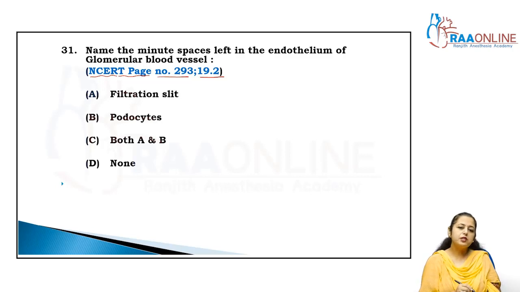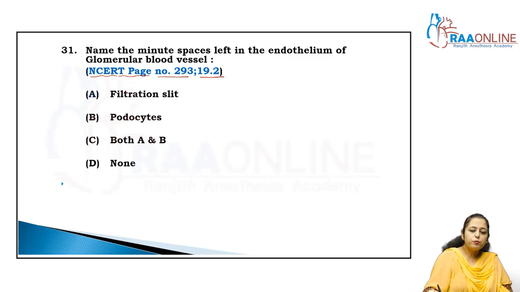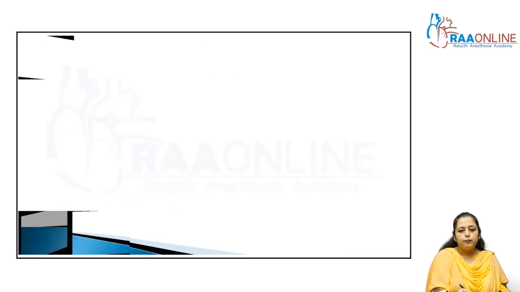Again, that mistake: minute spaces left in endothelium of glomerular blood vessels. So the filtration slit of podocyte is present in the epithelium of the Bowman's capsule, that is podocyte. So the answer is none, because there is no space in that particular glomerular endothelium of blood vessel, right? So answer is none.